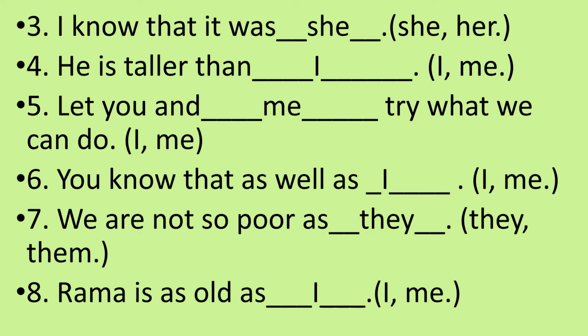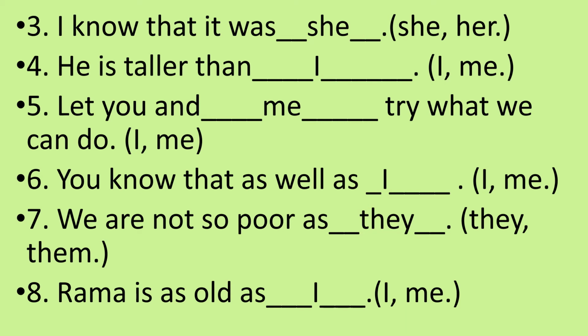Fourth, he is taller than blank, in brackets I or me. The answer will be I. So the sentence is he is taller than I. Fifth, let you and blank try what we can do, in brackets I or me. The answer will be me. Let you and me try what we can do. Sixth, you know that as well as blank, in brackets I or me.